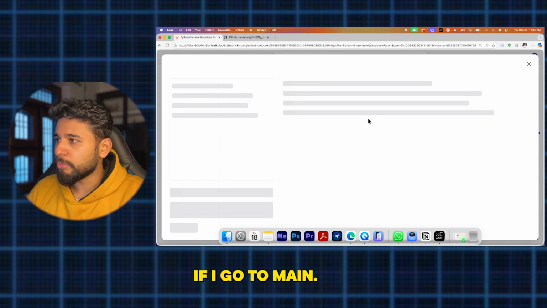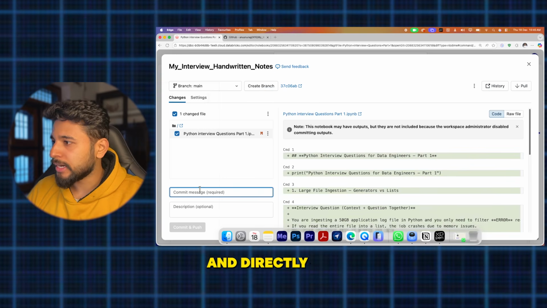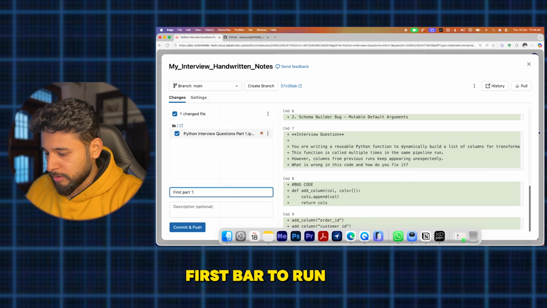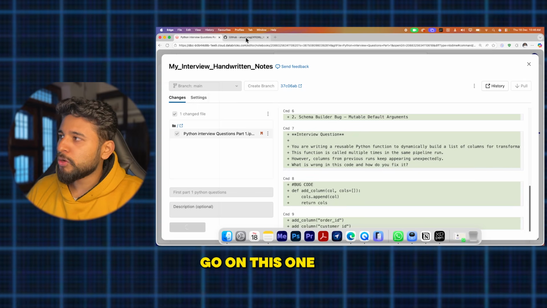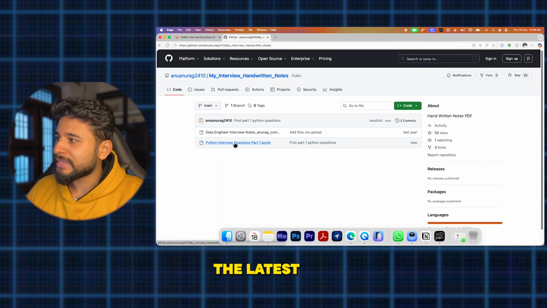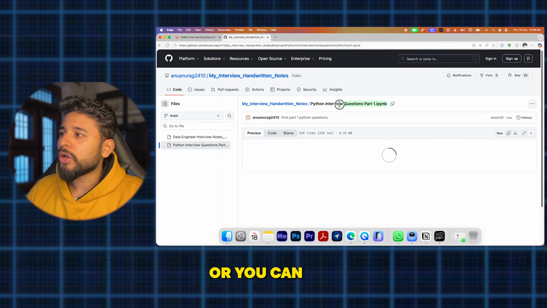And if I go to main, the advantage of using Databricks is this only, you directly get an option and you can push everything. First part 1 Python questions, and I have pushed this much, and when you go on GitHub, just refresh it, you will see the latest record here, and you can directly leverage it, download it, or also import it.